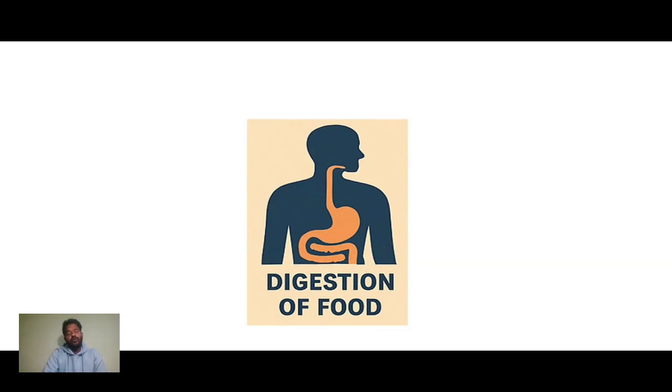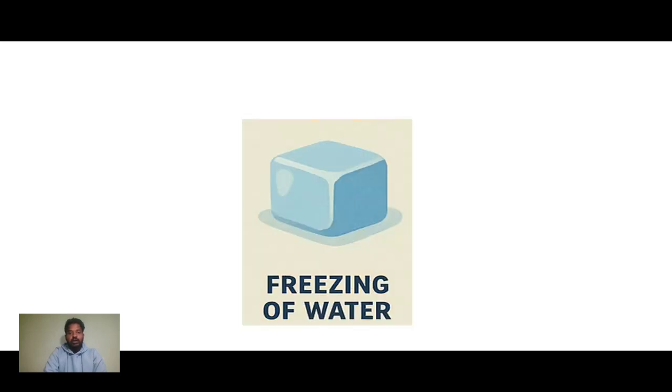And digestion of food. Okay, so in your previous class, nutrition in animals, you have already studied about digestion. Okay, so in digestion what will happen? Complex substances are broken down into simpler substances. So many things are formed here. Okay, so remember it. And then freezing of water, again this is also a good example of water. Okay, so water exists in three states: gaseous, liquid, and solid. So when we have liquid water and we freeze it, it will take a solid shape.